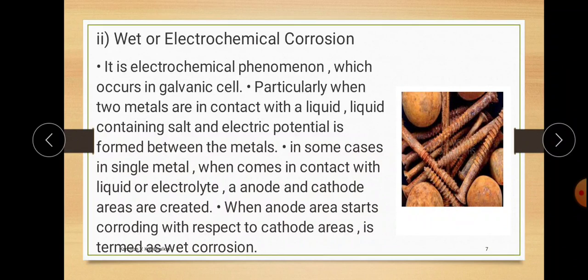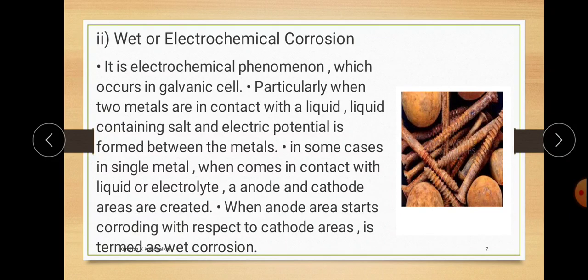So it is an electrochemical phenomenon which occurs in a galvanic cell. We know the galvanic cell from 12th grade. A galvanic cell has an anode and a cathode with a positive and negative connection, immersed in an electrolyte, and because of the flow of electricity and electrons, oxidation and reduction take place on the anode and cathode respectively.